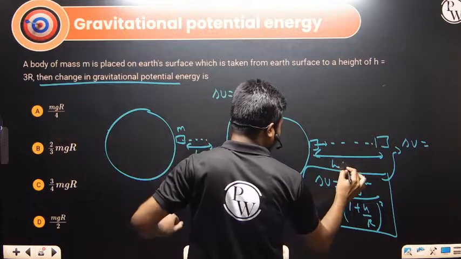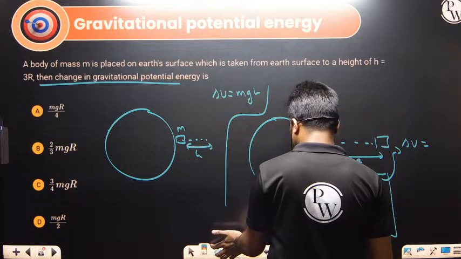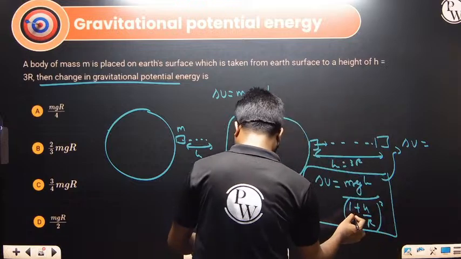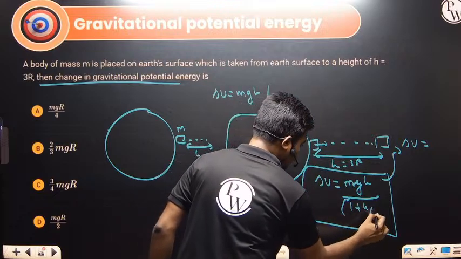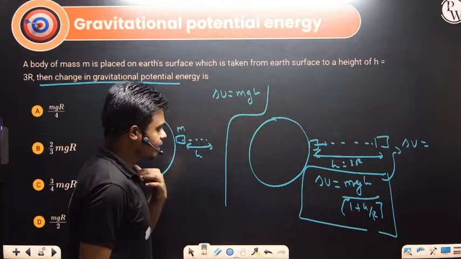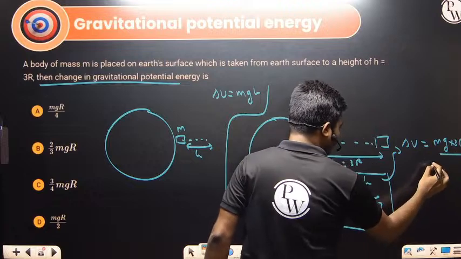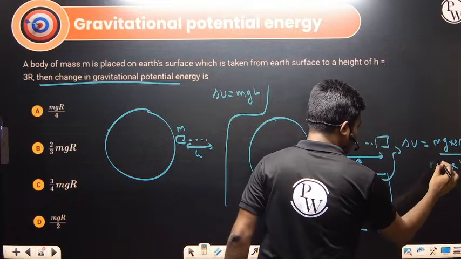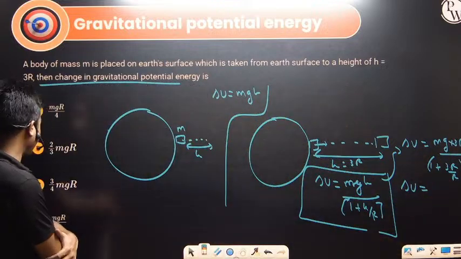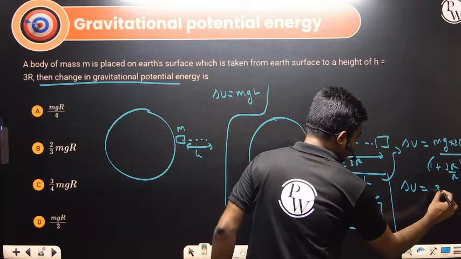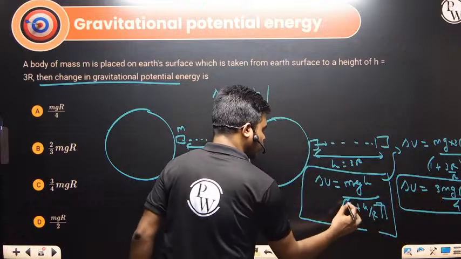Height equals 3r. Putting this in, mgh divided by 1 plus h by r. Now the whole square will not be there, so this is just 1 plus h by r. So this is delta U. Putting the value, we are getting mg into 3r divided by 1 plus 3r by r. What is delta U? Solve this: 3mg r divided by 1 plus 3, that is 4. We are getting 3mgr divided by 4.